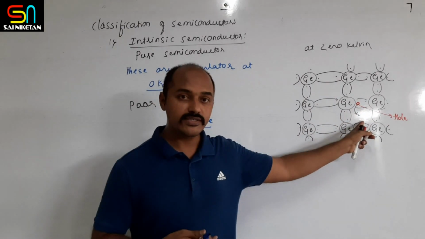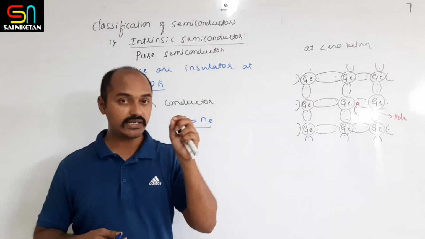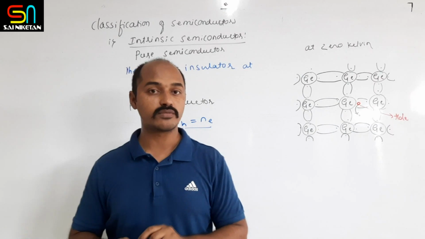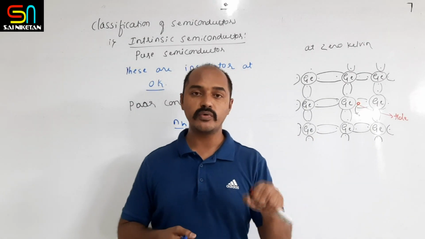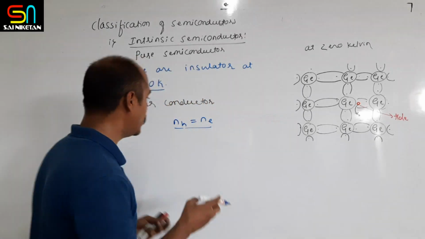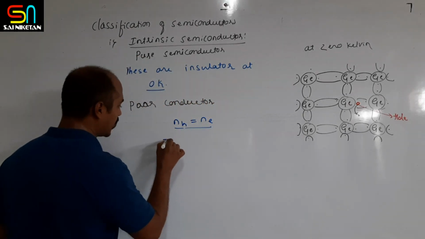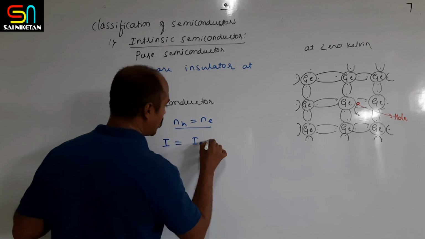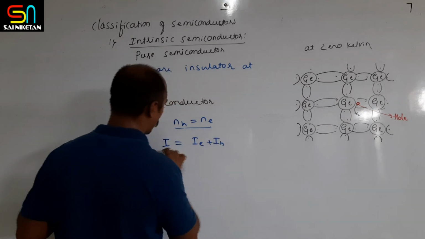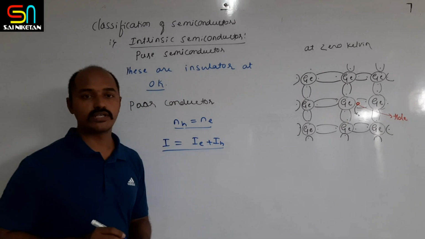If only the electron is moving, I can say that electricity is carried only by electrons, but here it is not so. Here holes are also moving along with the electrons. Hence the total current is equal to the current carried by electrons plus the current carried by holes.